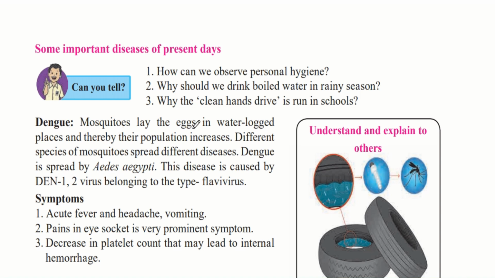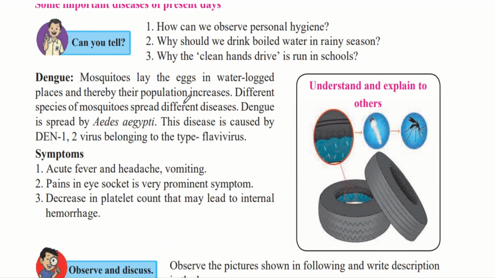Mosquitoes lay the eggs in waterlogged places and thereby their population increases. So anywhere where there is even a little bit of water which is accumulated and is stagnant, that is, it is still water, not running like in rivers. Wherever there is still water, over there mosquitoes can lay their eggs and can reproduce. And therefore the population of the mosquitoes will increase.